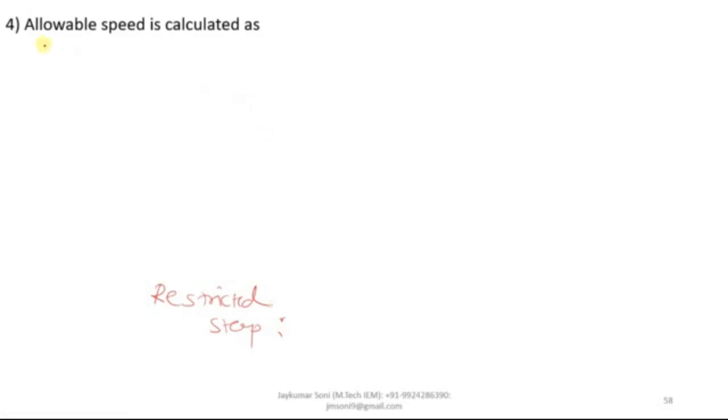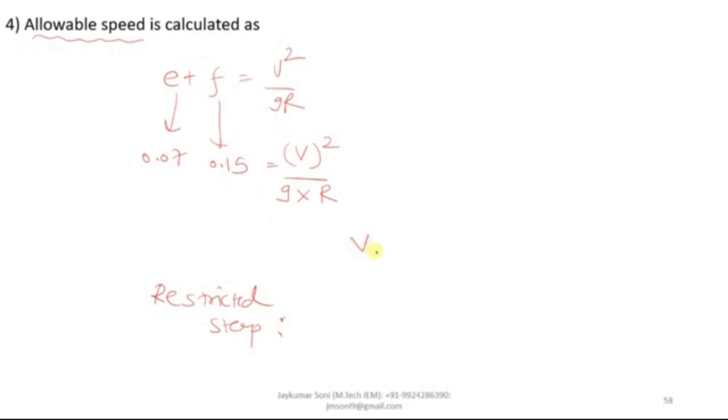The restricted or allowable speed can be calculated from E plus F is equal to V square by GR, where you take E as 0.07 and F as 0.15. You will not take the given value of V; you will keep it as the subject, put G as 9.81 and R as the given value, and then calculate the value of V, which will be denoted as VA, known as the allowable speed.